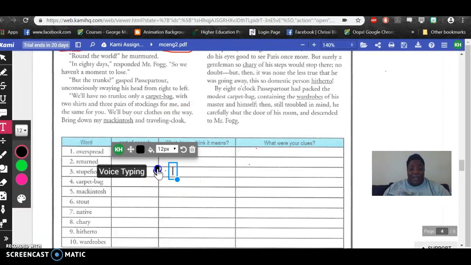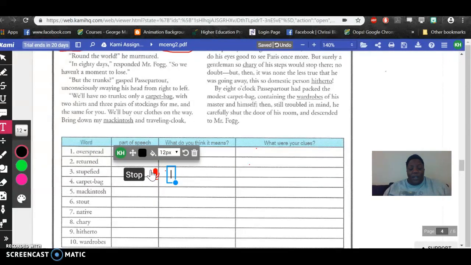So what do you think it means? I'm confused. I'm not confused. I think he is confused, right? Let's do it again. Confused. Not the best. Confused. There we go. So now, and then what were my clues?